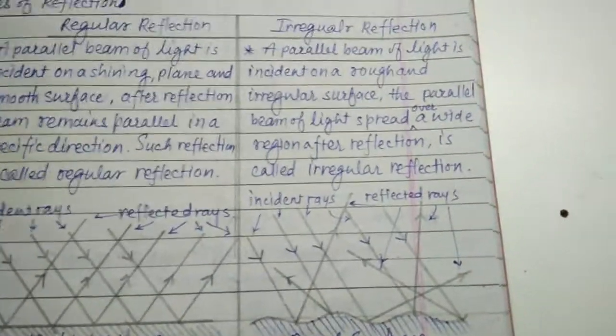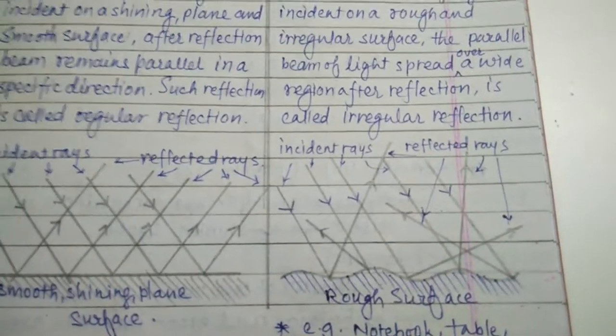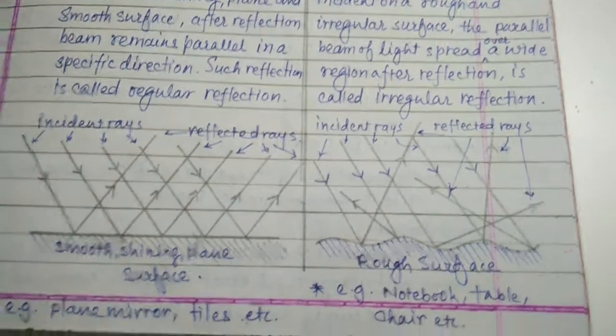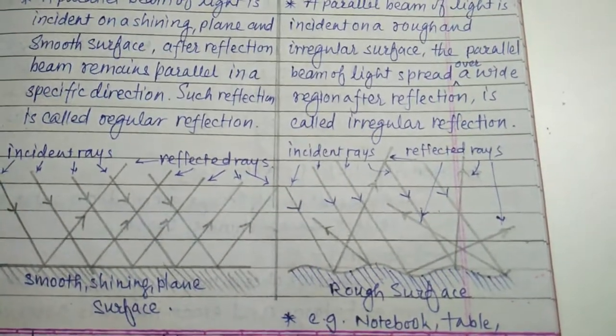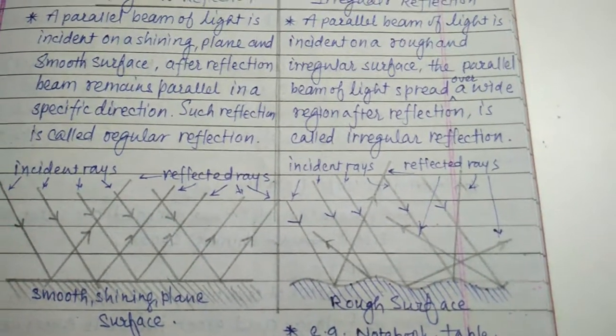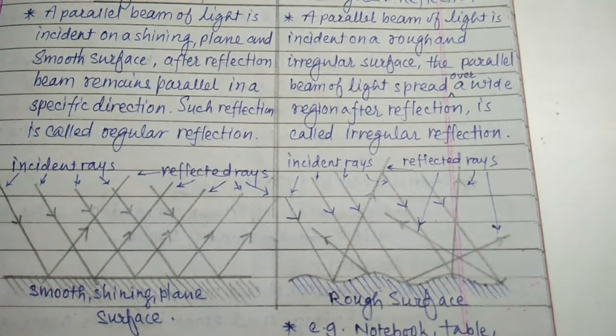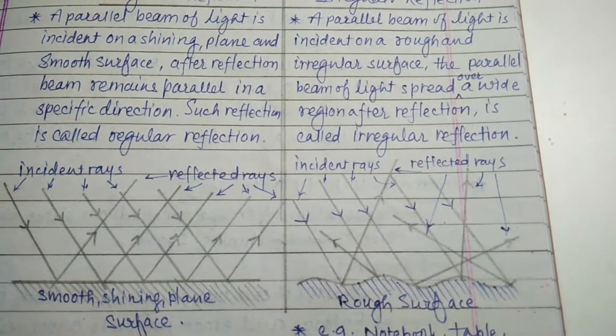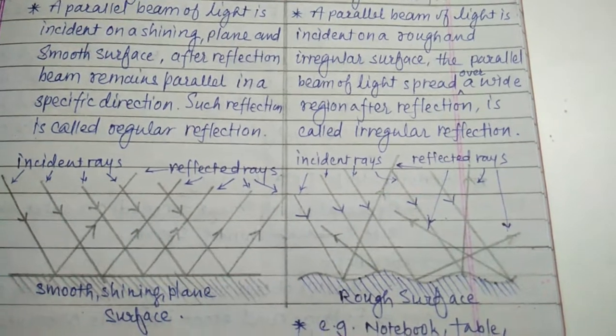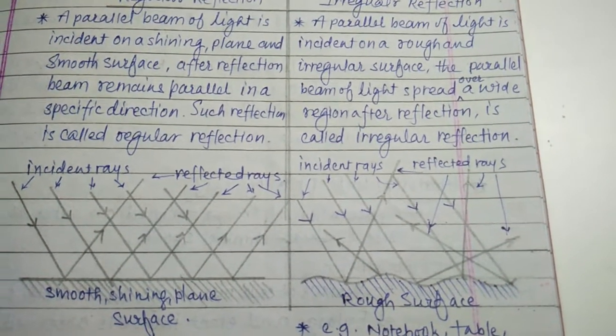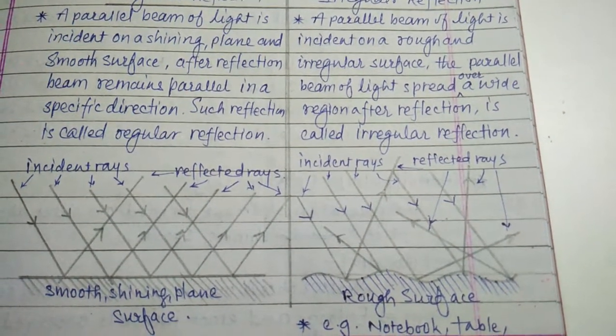But when a parallel beam of light strikes a rough surface, the rays do not travel in the same direction, but are scattered. The reflected rays are scattered and cover a wide area, so it is called irregular reflection.